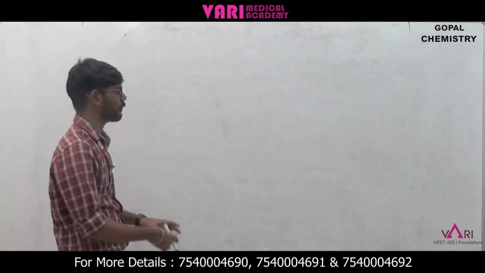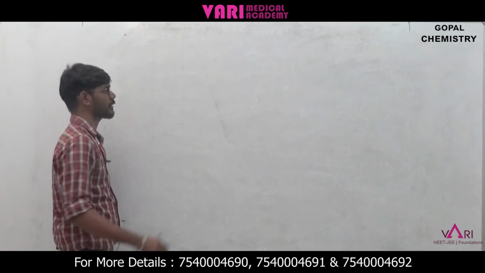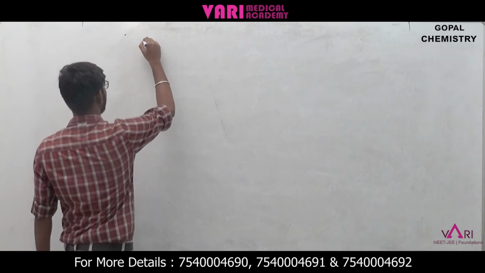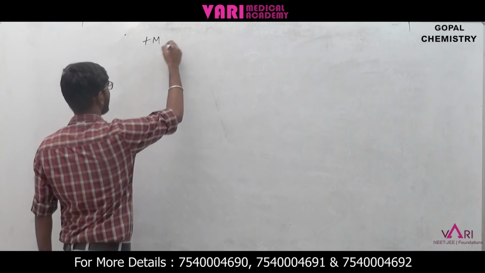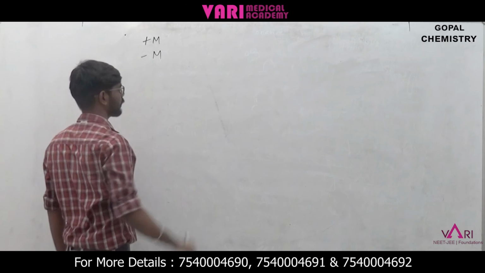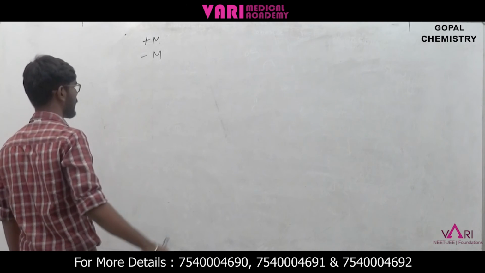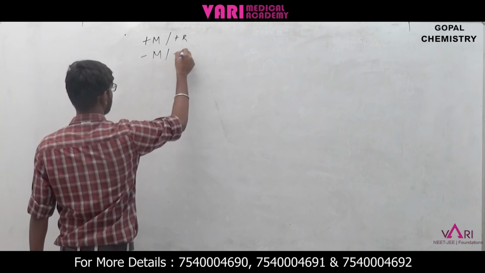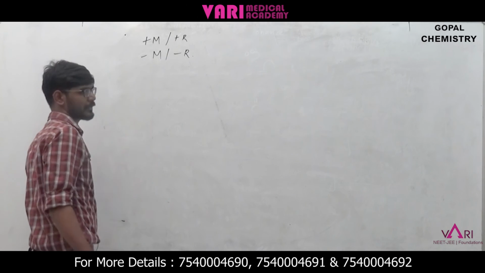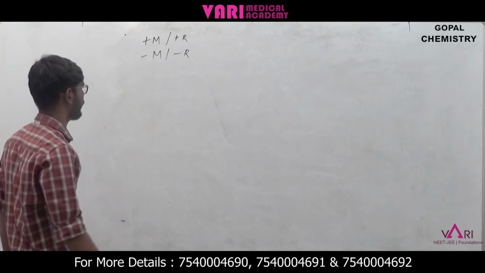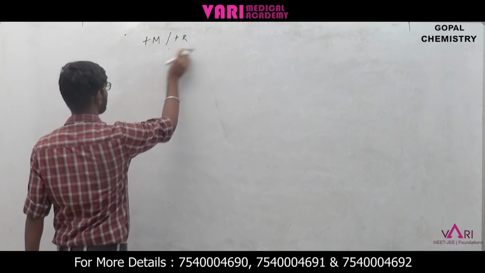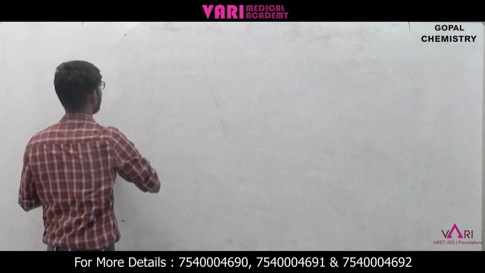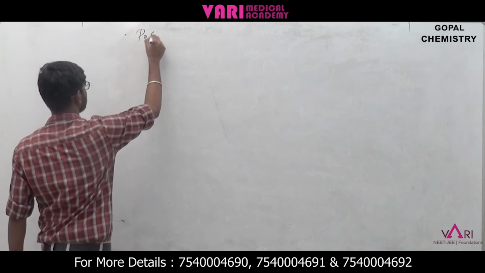And now we are going to do resonance. There are 2 types of resonance: positive mesomeric effect and negative mesomeric effect. In other words, plus M and minus M. In resonance, plus R and minus R. So plus R effect and minus R effect. Firstly, we are going to see the positive mesomeric effect.